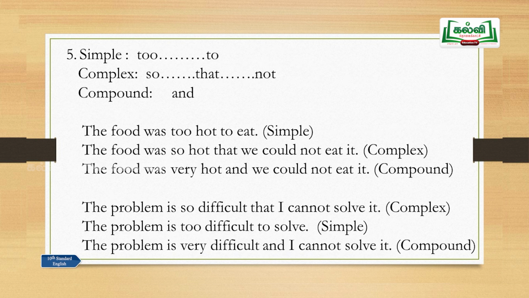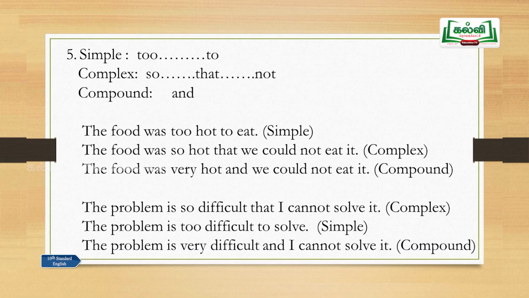Example number 5. Simple: to, that is a structure. Complex: so that not, that is also a structure. Compound: and. So these are the clues for you. The food was too hard to eat. The food was too hard to eat has only one finite verb, that is a simple sentence. As soon as you see a sentence, you can easily find out whether it is simple, complex or compound using the rules that I have given. The food was so hard that we could not eat it. So that not, okay, that is a complex sentence. The food was very hard and we could not eat it, that is a compound sentence.